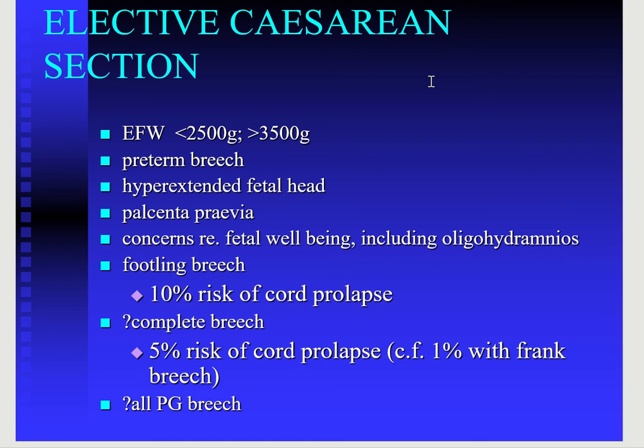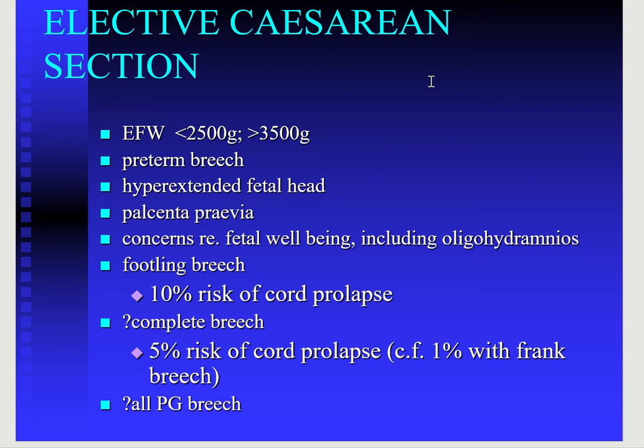and if there is a footling breech, there is a 10% risk of a cord prolapse, and in case of a complete breech, there is a 5% risk of a cord prolapse, while in case of a frank breech, the risk of cord prolapse reduces to less than 1%.